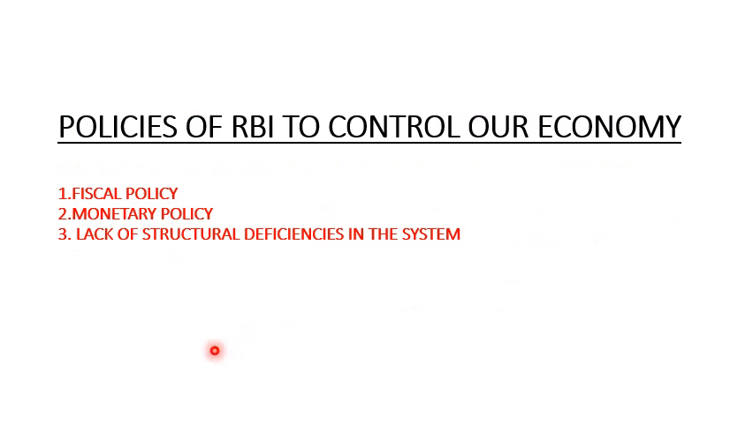For any country to develop, we require 3 policies. These policies must be monitored to have a stable economy. So these are the policies: one is fiscal policy and another is monetary policy. And then we have lack of structural deficiencies in the system. There is lack of proper roads and infrastructure. Only if the roads are good and if a country has good infrastructure, it attracts tourism. In that way, a country can gain revenue.